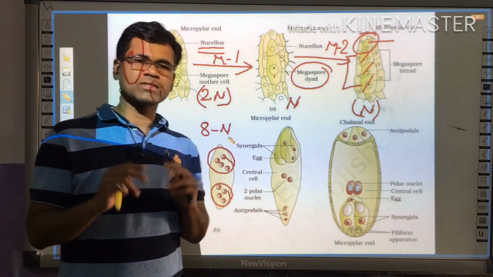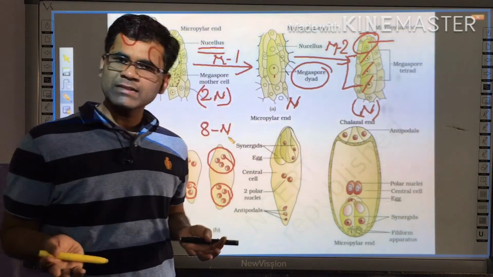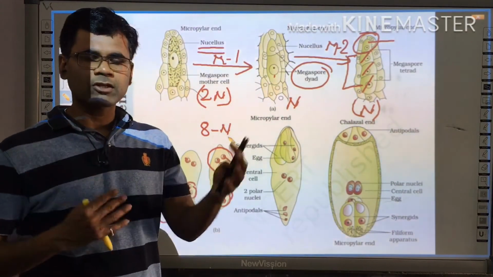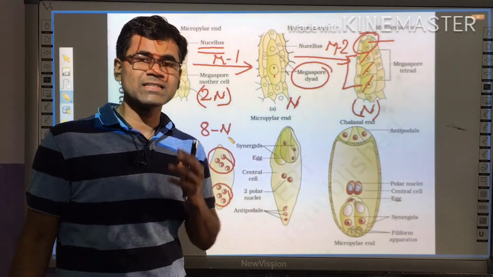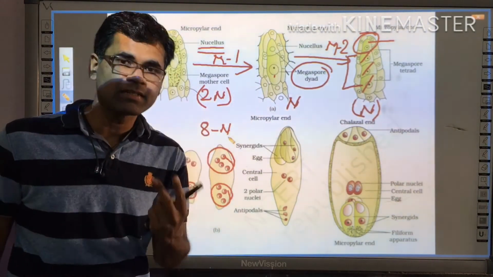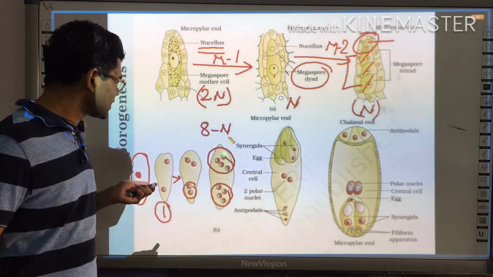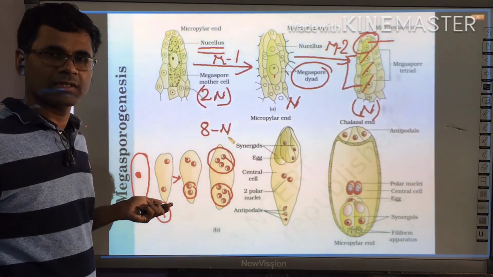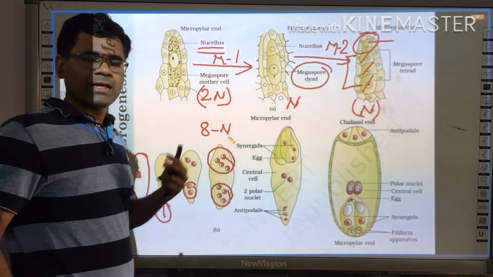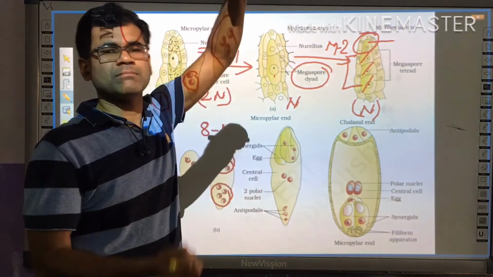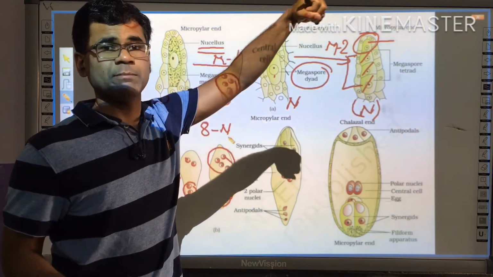8 nucleated stage. Since cytokinesis does not take place, we cannot say it is an 8 celled stage. It is an 8 nucleated stage. Now 8 nuclei are present. These 8 nuclei start migrating to their defined poles.